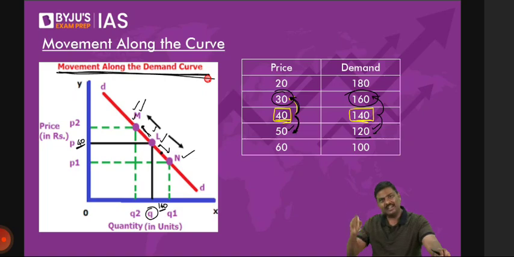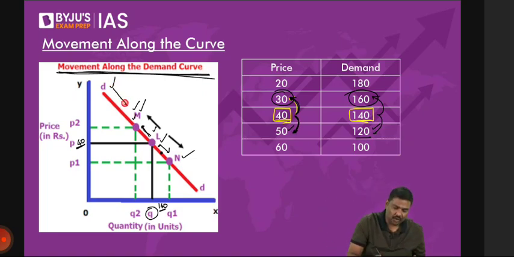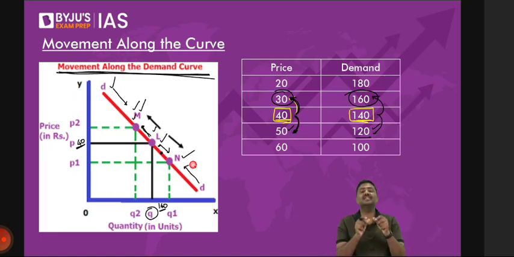Whenever you change the price, the demand will change. But whatever could be the new price and new demand, it will fall on the line itself. It will always fall on this line. And because it will always fall on the line, this is called movement along the curve. So one is shift of the curve. Second one is movement along the curve.